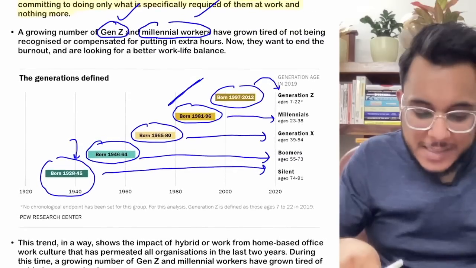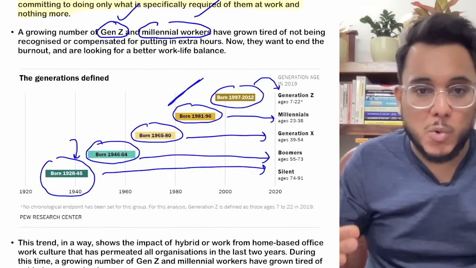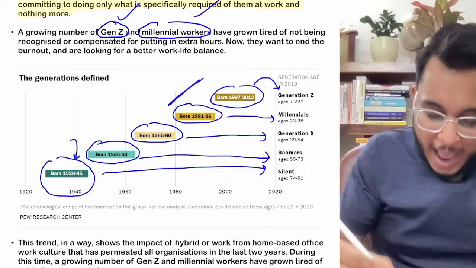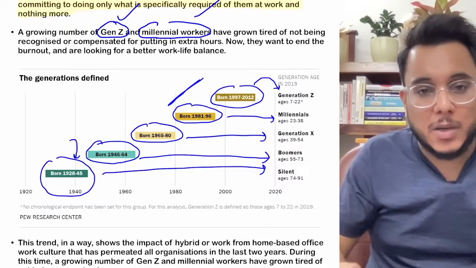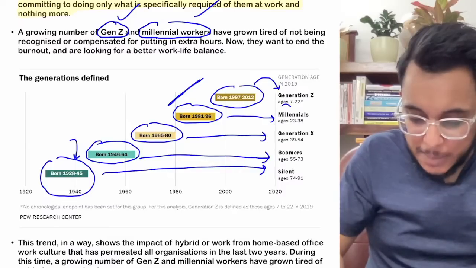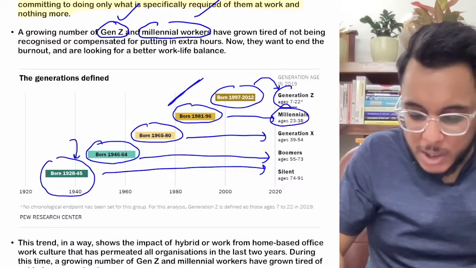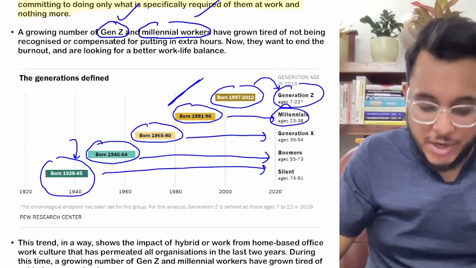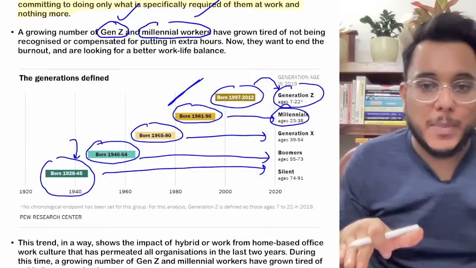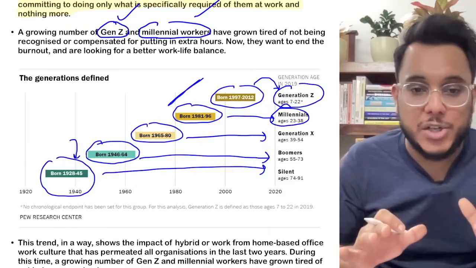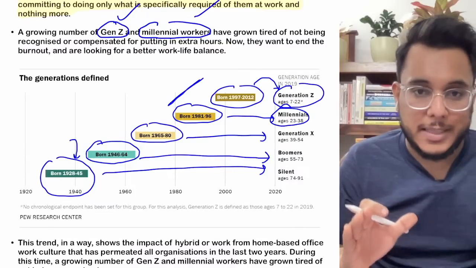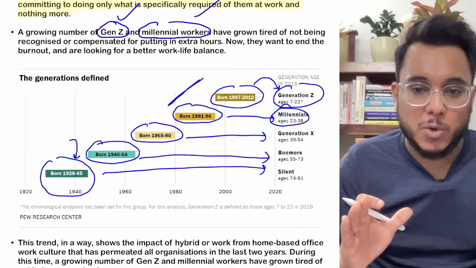Basically, if we see the workplace today, who are the people in the workplace? Actually, two types of people dominate the workplace: number one, the millennials, and number two, generation Z. Now these people are over ambitious with respect to their work.